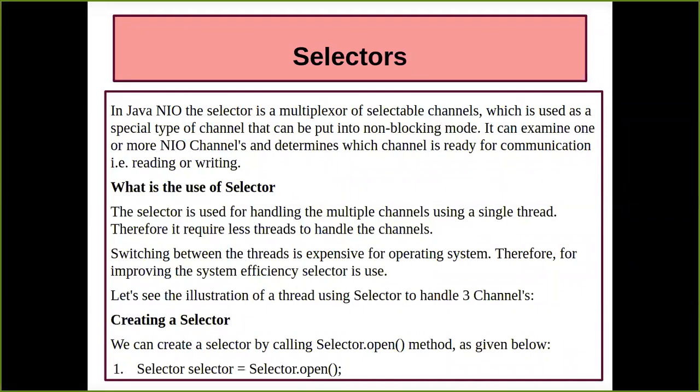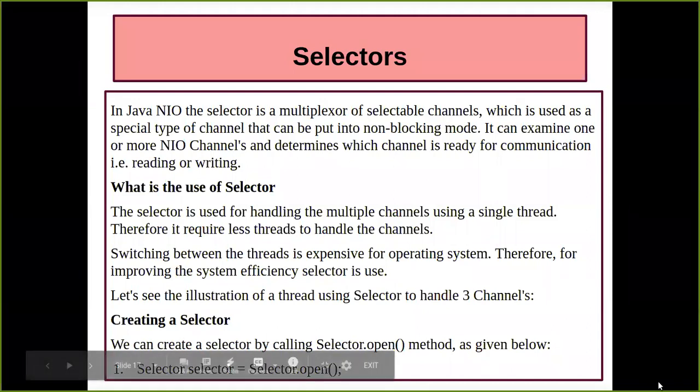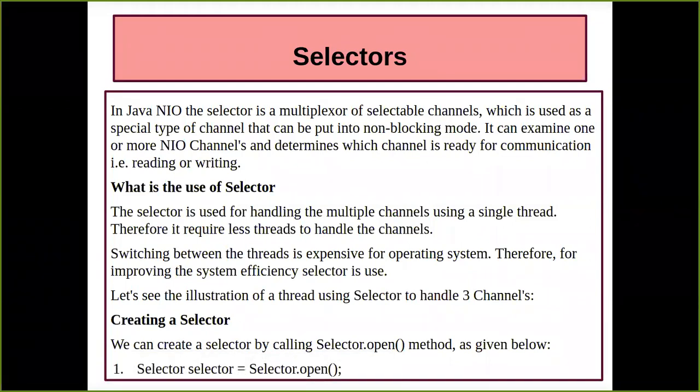Now, how are we going to create a selector? We have Selector here, which is a defined class, and we create an object name. You can give anything. If you get confused, note that the class name and the object name are both written as selector. The first one, with capital S, is the defined one, and you cannot change anything in it. You cannot make some letters capital and some small, because Java is case sensitive. The object name you can write as anything, even your own name. If you get confused, just rename it.